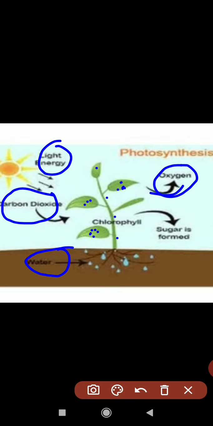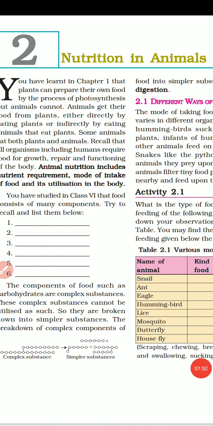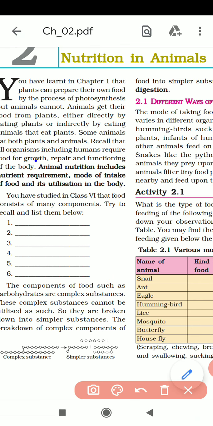But animals can't do the photosynthesis process, okay. We depend on plants to take food. Just like some animals, plants also depend on other plants, okay, that we learned in chapter 1. Now recall that all organisms including humans require food for growth. Yes, we require food for what? For growth, repair and functioning of the body.